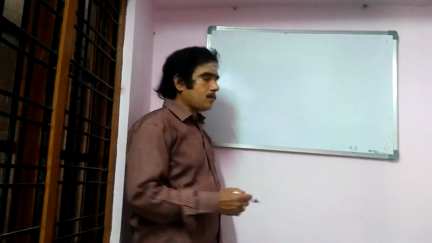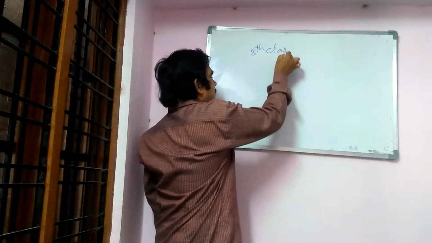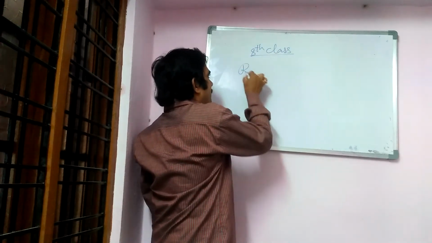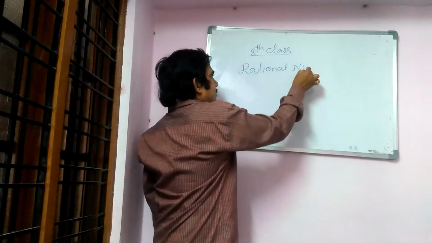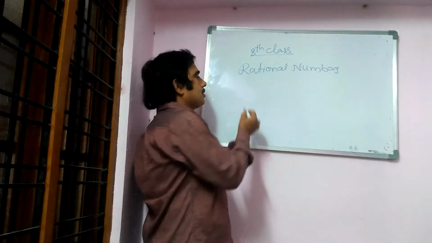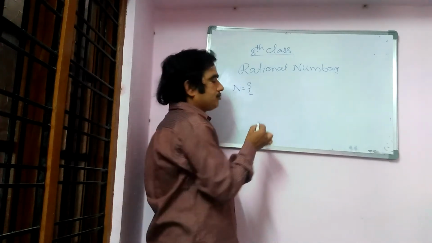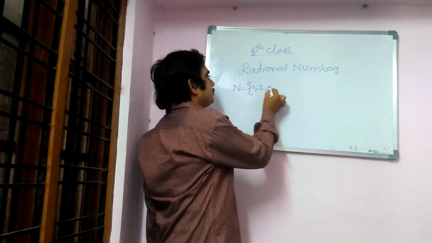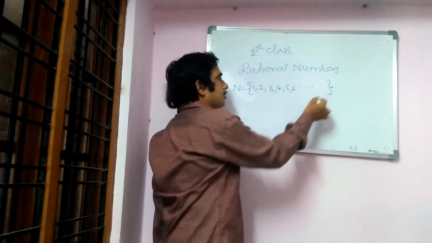Hi. In 8th class, you have one particular chapter. Its name is Rational Numbers. As all of you know, n is equal to 1, 2, 3, 4, 5, 6, and so on.